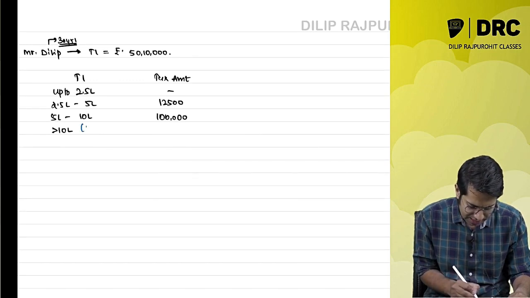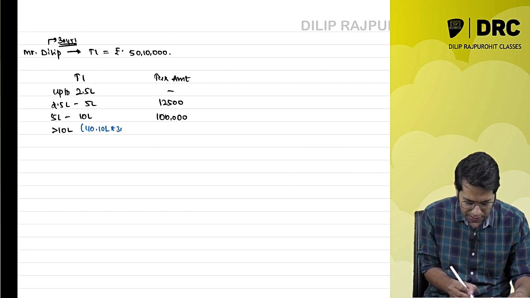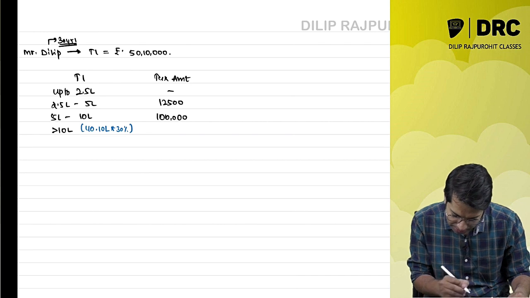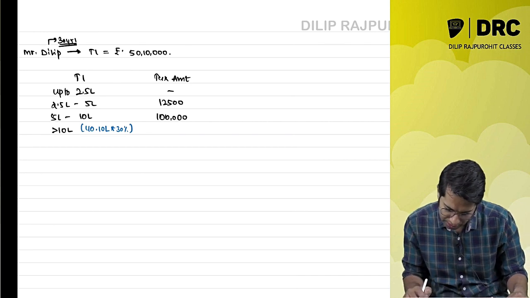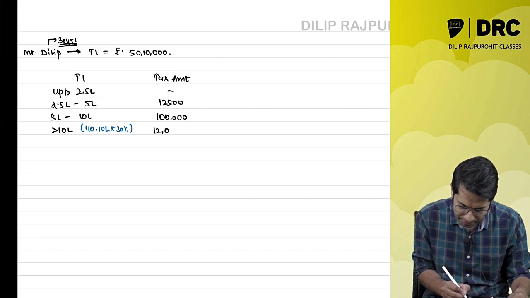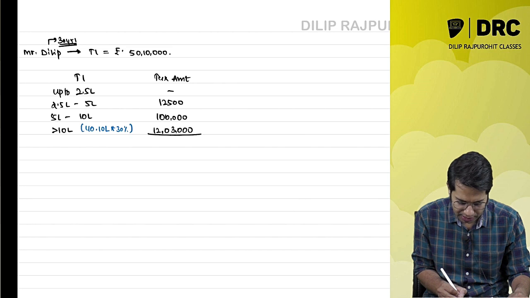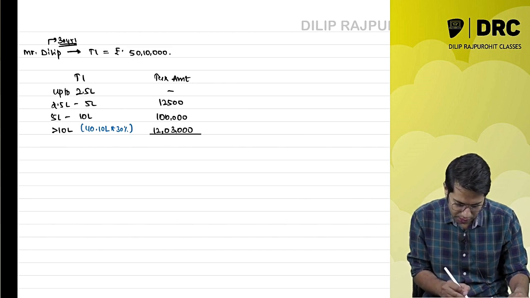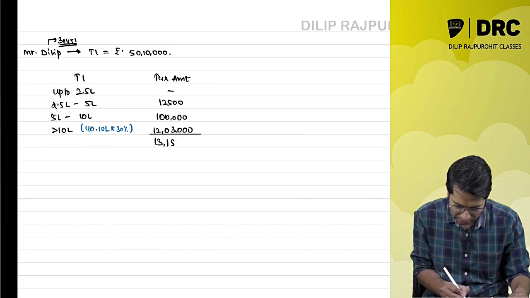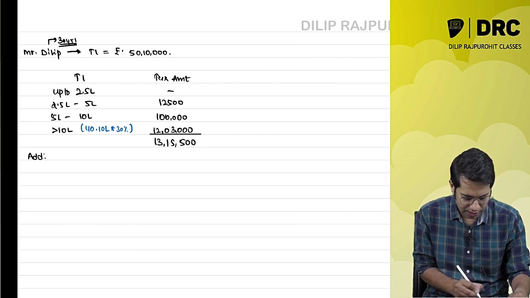So more than 10 lakhs is 40 lakh 10,000 into 30%. It comes to roughly 12 lakh 3,000. So the total comes to 13 lakh 15,500.